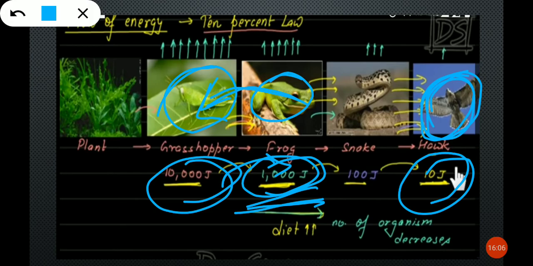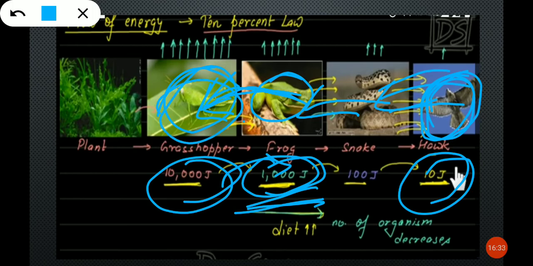The hawk should eat more snakes, isn't it? And snakes should eat more frogs, and frogs should eat more grasshoppers. So that is the reason the grasshoppers' number should be more.